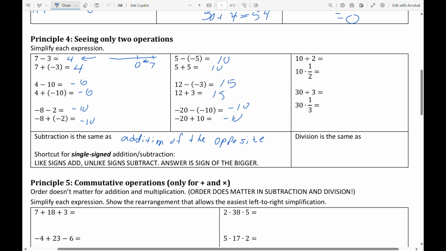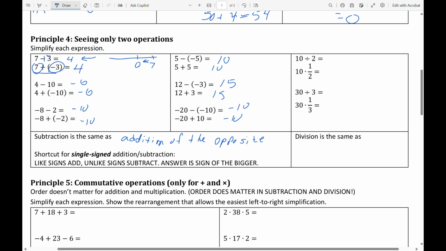And what a lot of people do is every time they see a subtraction, they'll say, well, I'm going to change the subtraction to an addition and change the second number to its opposite. So it becomes then 7 plus negative 3. Now for this kind of a problem, I think of that as a cash debt model. I have $7 of cash, but I have $3 of debt. Am I still in the positives, or have I reached the negatives?